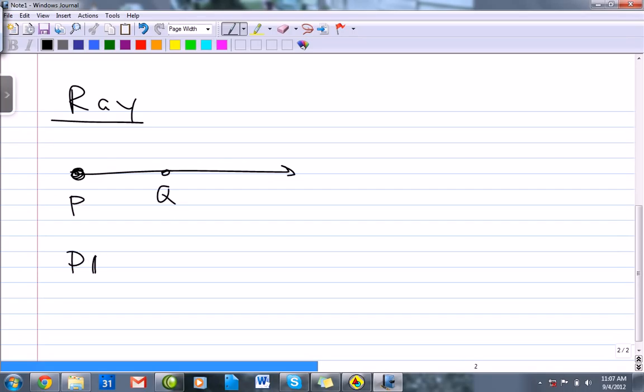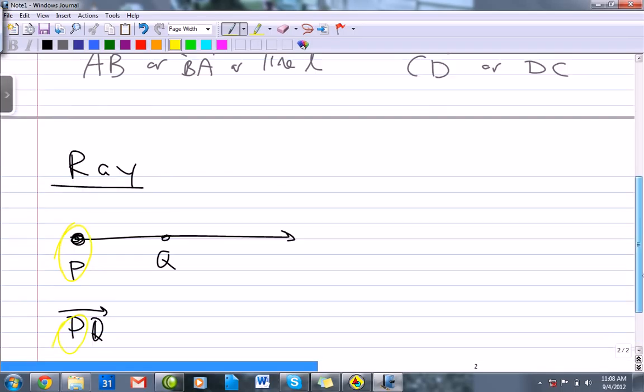And of course the ray. A ray looks like this, and so a ray has one endpoint and then extends infinitely in one direction. So I'm going to put a P there, and I'm going to put a Q there, and so we'll call that ray PQ. Okay, and not ray QP. This piece right here, that P, is the endpoint of the ray. That's where it starts. Okay, so that's just a little notation, some things to consider.